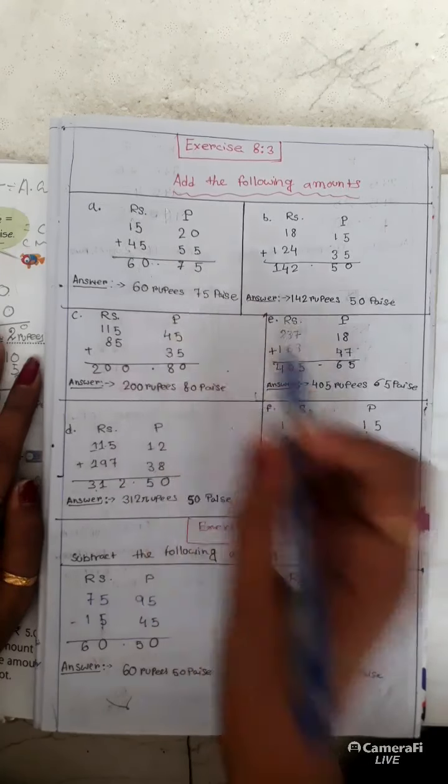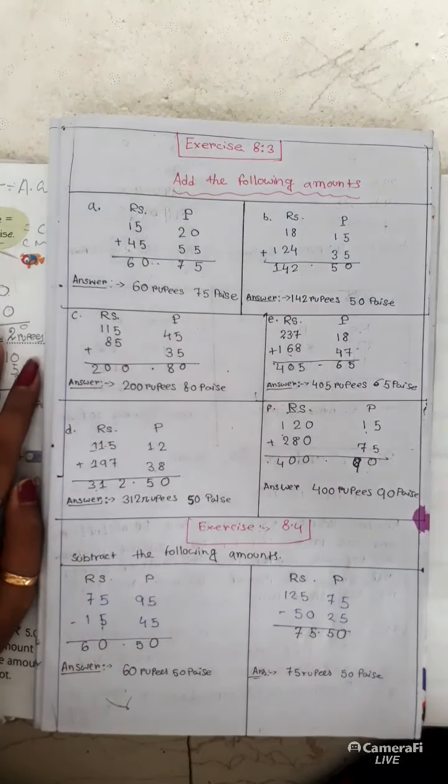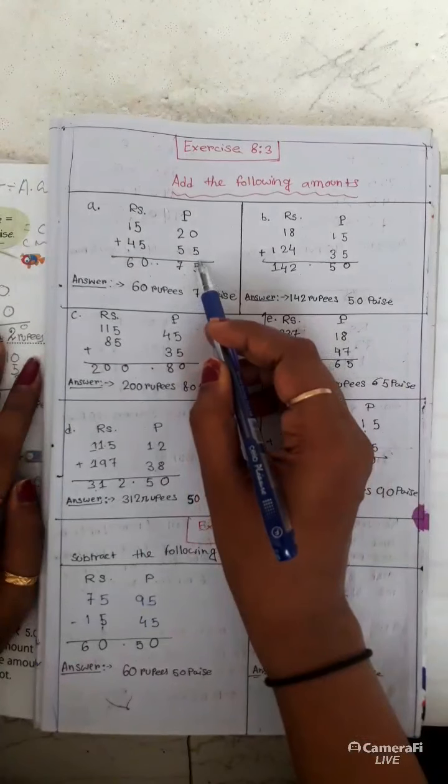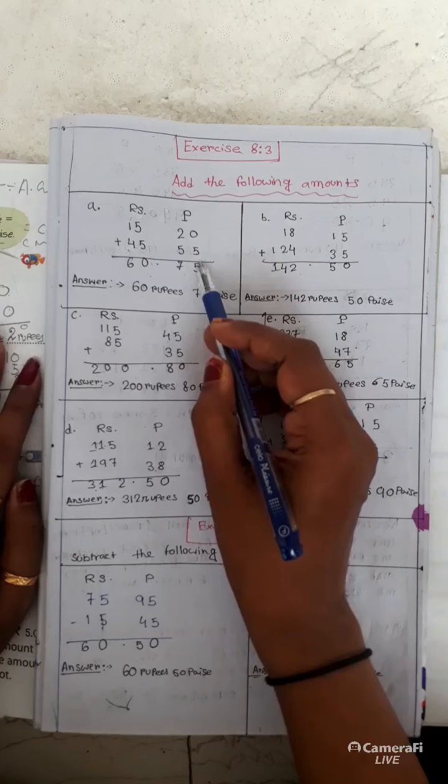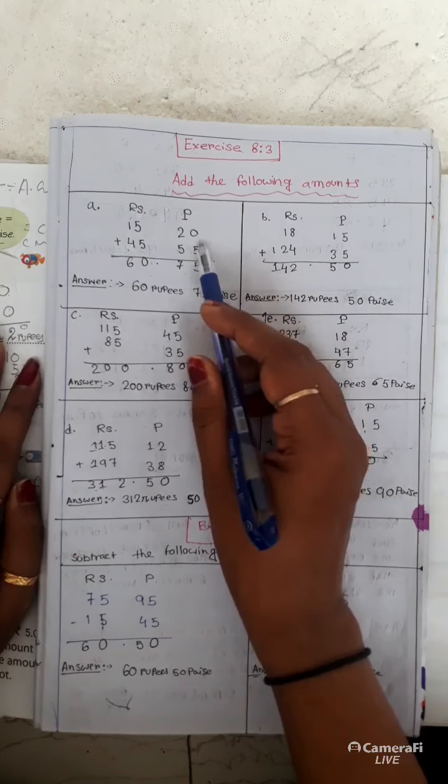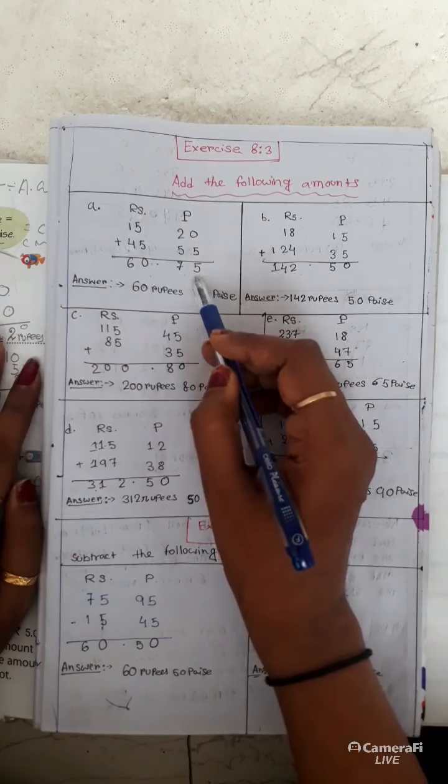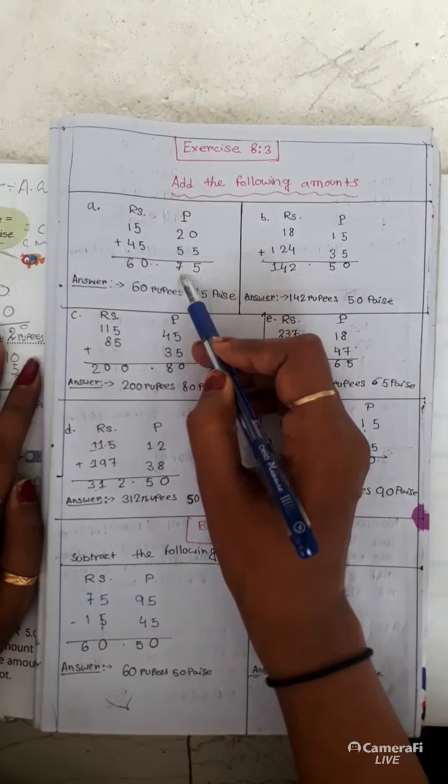If we join them together, how will I add it? First we will start with paise. So 5 plus 0 is 5 and 2 plus 5 is 7.